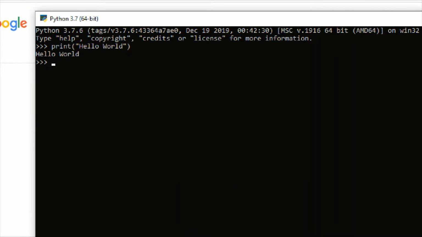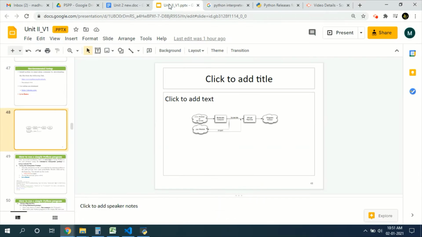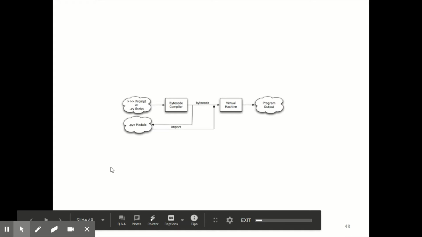Hello world. But internally many steps are done. Here I used prompt mode.